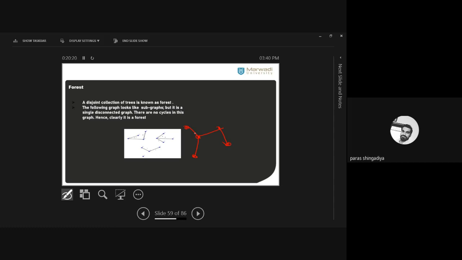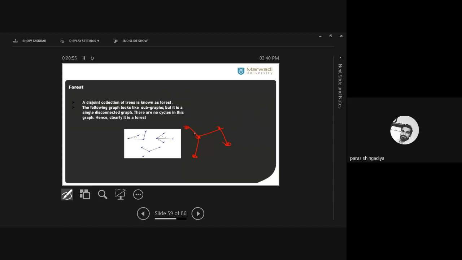It looks like a subgraph of the main graph. One big graph, and its small parts look like subgraphs. Clear? These all are subgraphs of the main graph, but each is a single disconnected graph. This graph is not connected with this one. This graph is not related to this one. Clear? All are single disconnected graphs. There is no connection to each other. Therefore, we can say it is a disjoint collection.